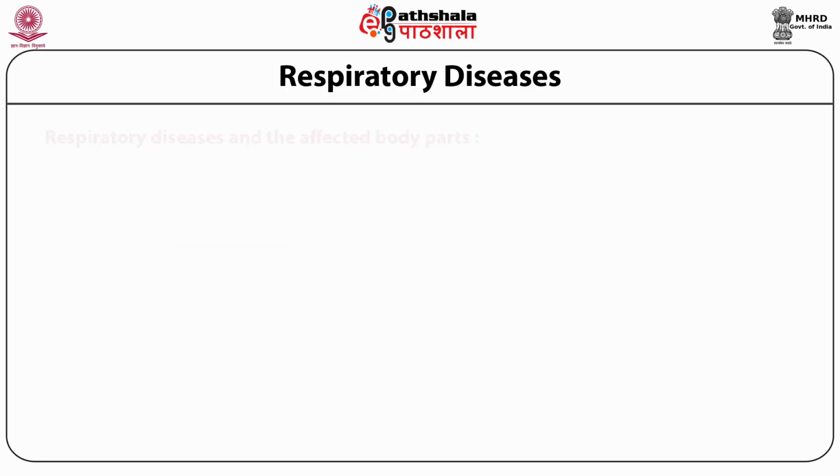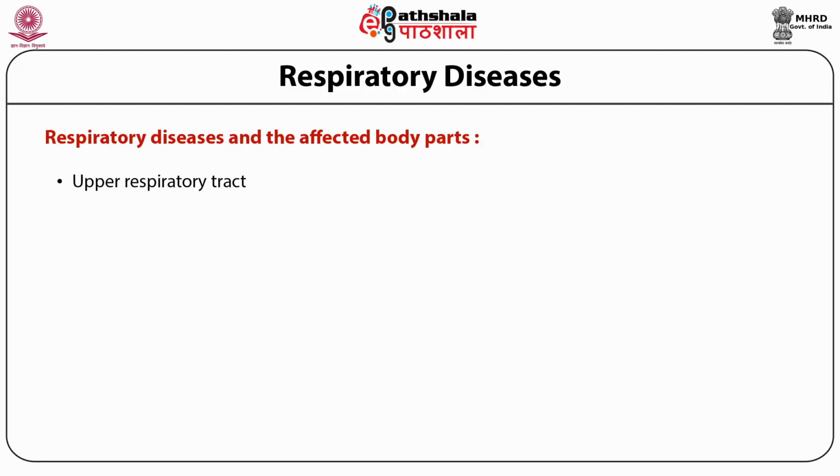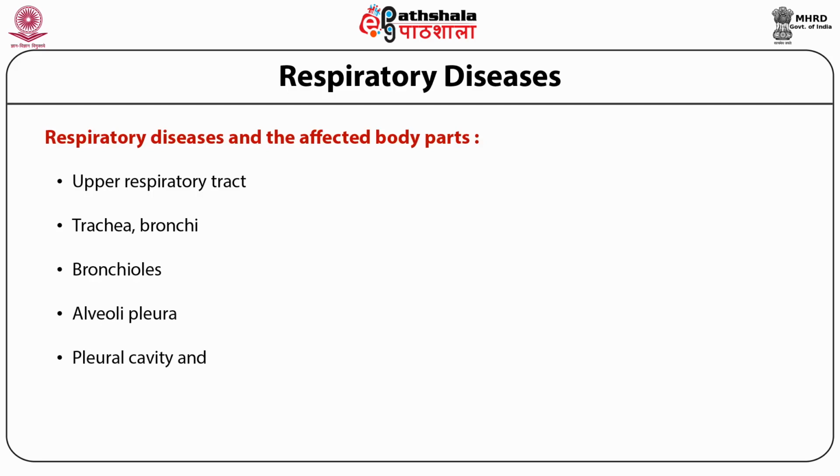Now let's understand the respiratory diseases and the part which they affect during the occurrence. The respiratory diseases might affect our upper respiratory tract. They may affect our trachea or bronchi. There are different diseases which influence our bronchioles, our alveoli, pleura or pleural cavity. They might affect the nerves and the muscles of breathing, thereby influencing the normal respiratory procedure in the body.